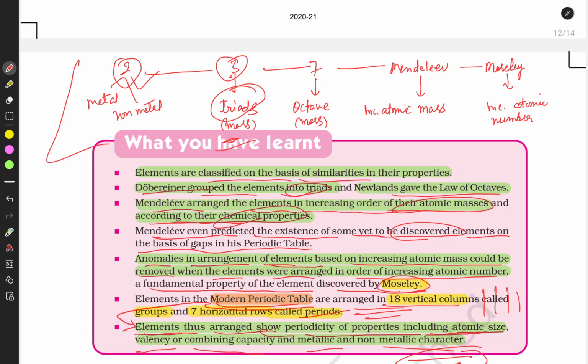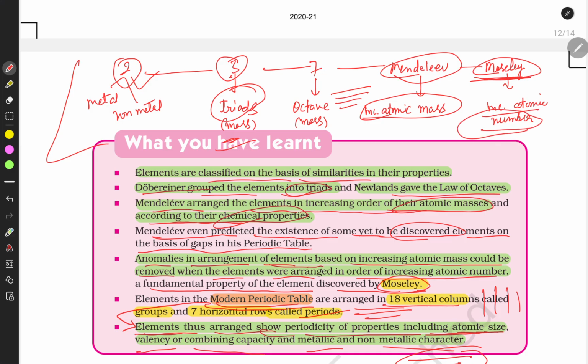Then Newlands gave the law of octaves, in which Newlands arranged elements in 7 groups, and the eighth one has properties similar to the first one. Then Mendeleev came, he arranged elements in increasing atomic mass, and the modern periodic table, classified by Moseley, was based on increasing atomic number.